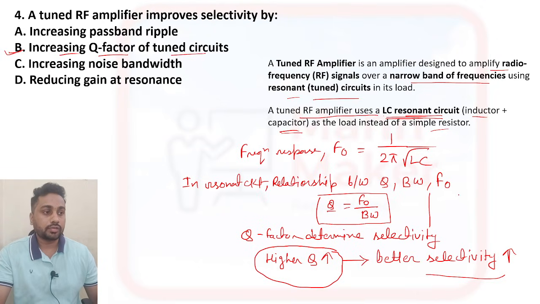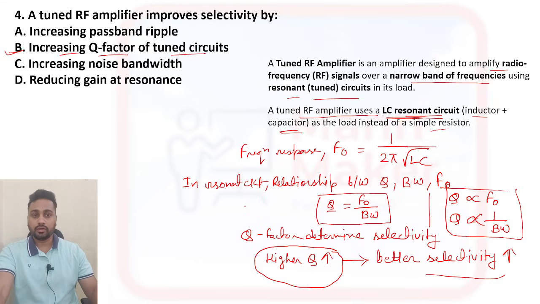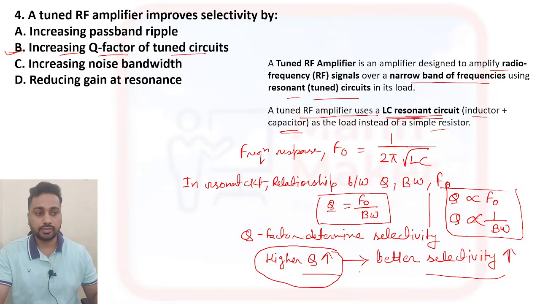So just remember, Q factor is directly proportional to frequency response, and Q factor is inversely proportional to bandwidth. These two points you also need to remember from this question. And from here, if Q factor is high, selectivity will also be high. So option B is your right answer. RF amplifier improves selectivity by increasing the Q factor of the tuned circuit.